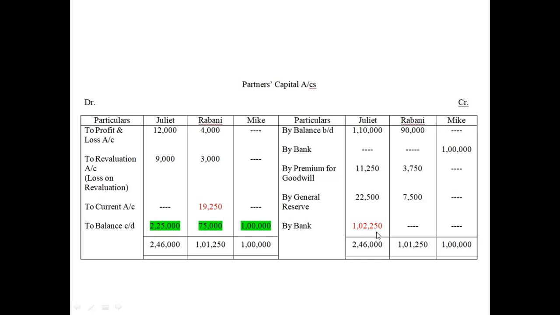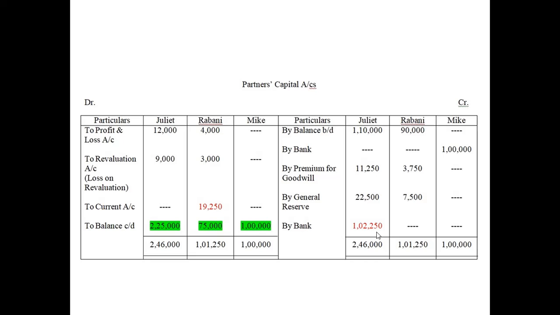1,02,250 rupees. So in the question, you can see in point number E that any surplus or deficit will be adjusted by bringing in or withdrawing cash out of the firm. So in this case, we will not open a current account, because the question is specifically asking us to make the adjustment through withdrawing or bringing in the extra amount of cash.